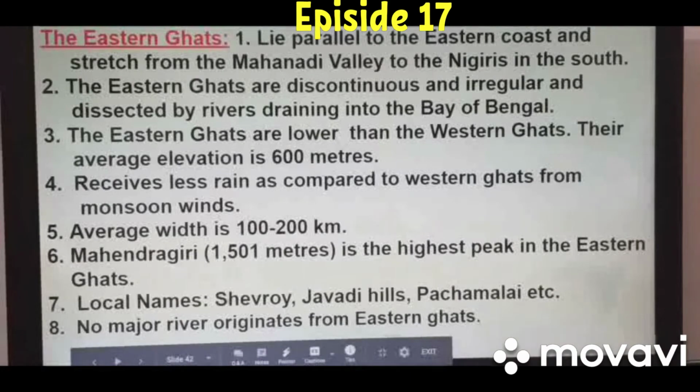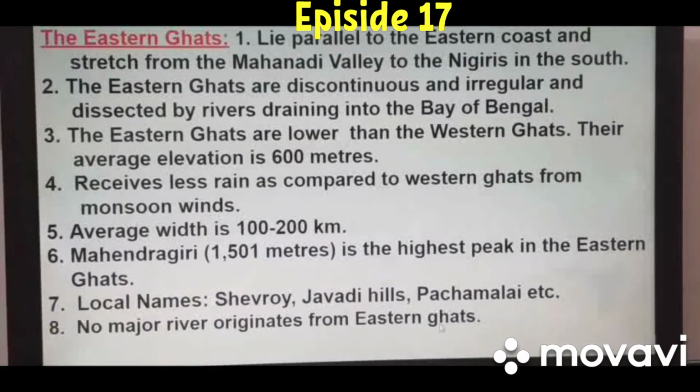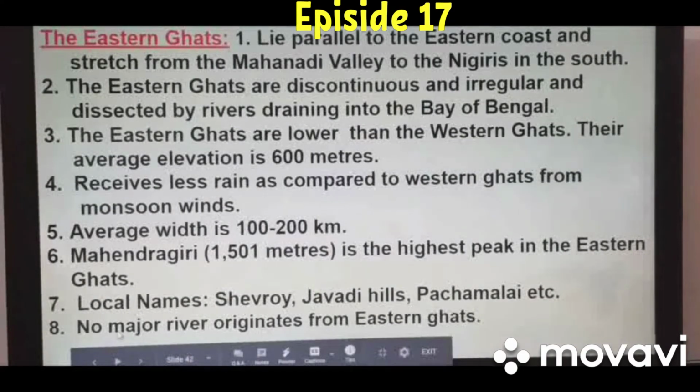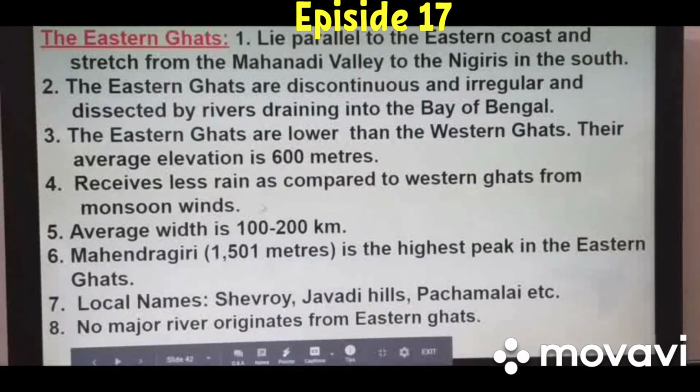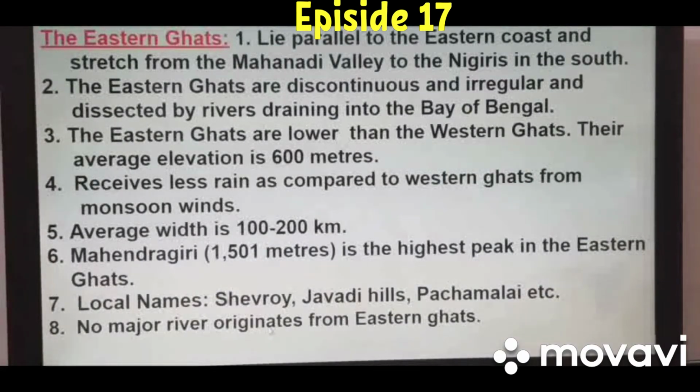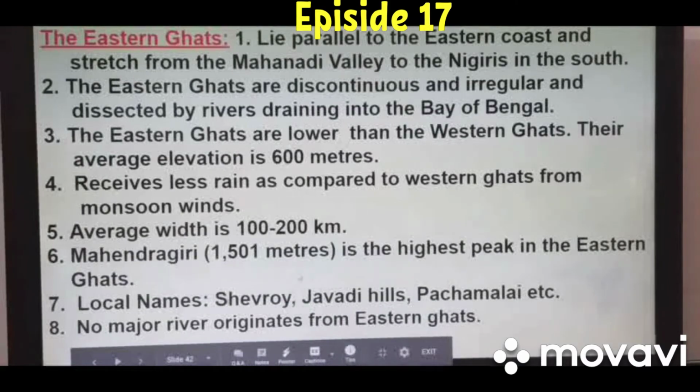No major river originates from Eastern Ghats. Yes, Eastern Ghats are not the place of origin for any river. Eastern Ghats are also occupied by the moist deciduous forest, moist deciduous because of the less rainfall. Okay, so that is why here we find the vegetation type is moist deciduous, and all delta regions are occupied by the mangrove forest.